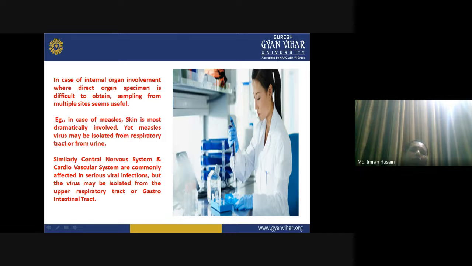You can easily target the virus from different sites in the body.